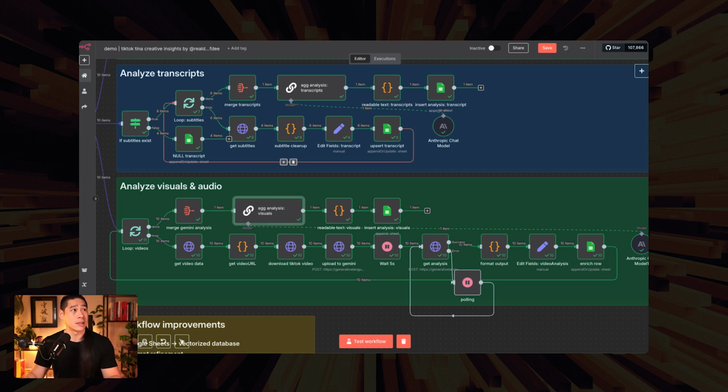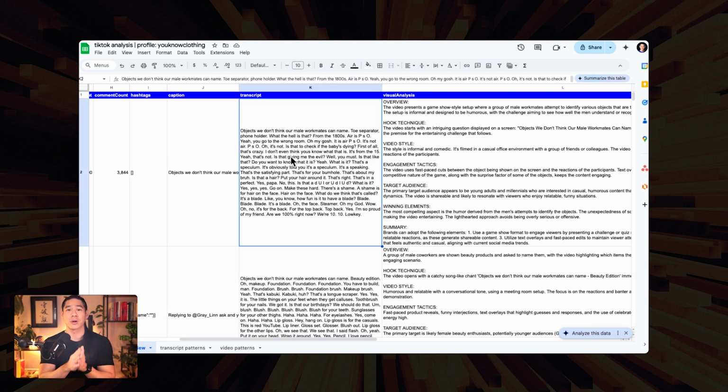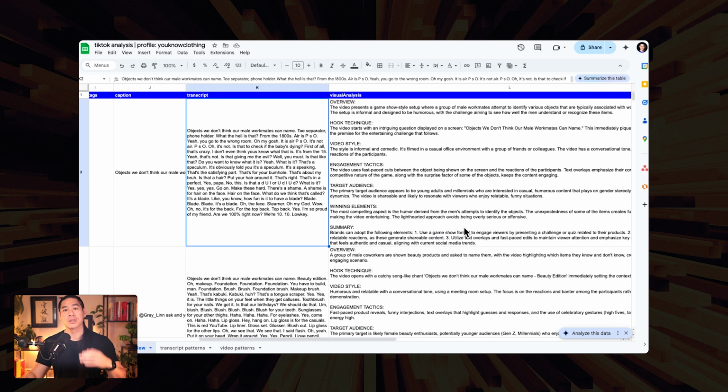See what I mean? I love the fact that we can go beyond spoken word, especially if you are analyzing a brand that is an apparel brand or any type of brand where a lot of their content is show rather than talk through. So if it's talk through, if you're using this against, I don't know, an info type brand, for example, or someone who's a guru or someone who is selling courses, then the transcript is going to work really, really well for you.